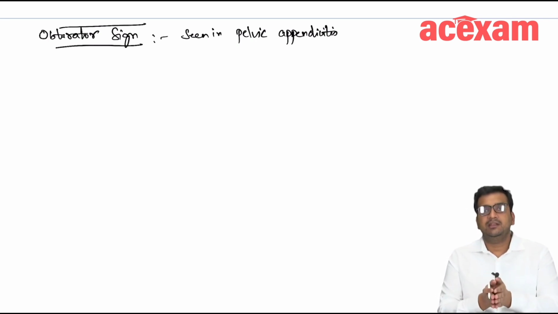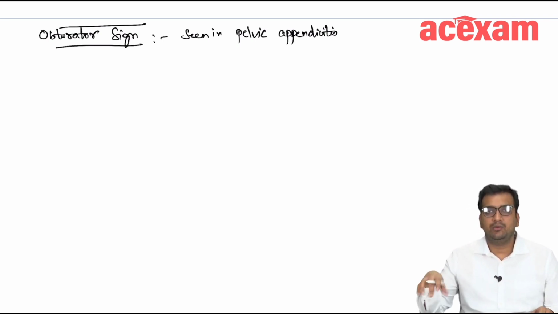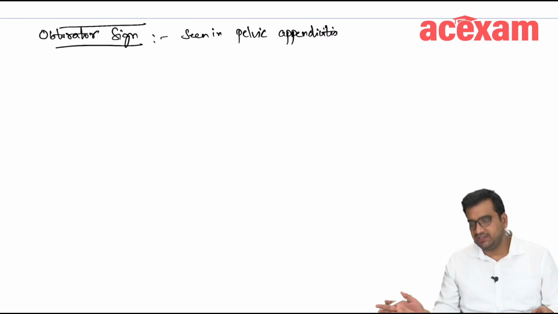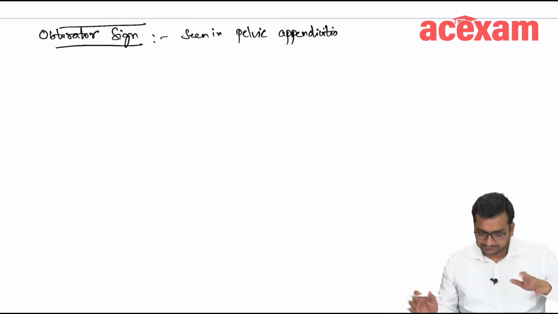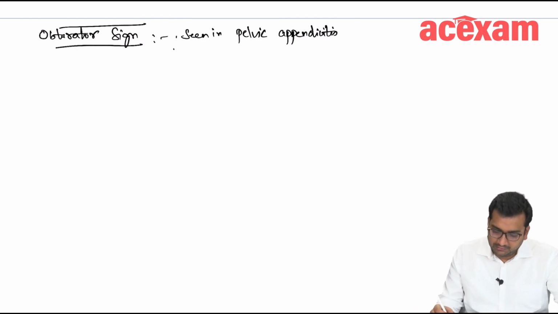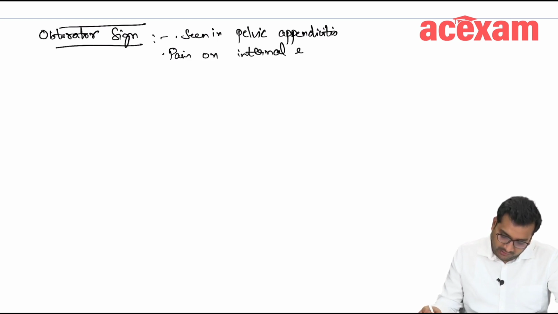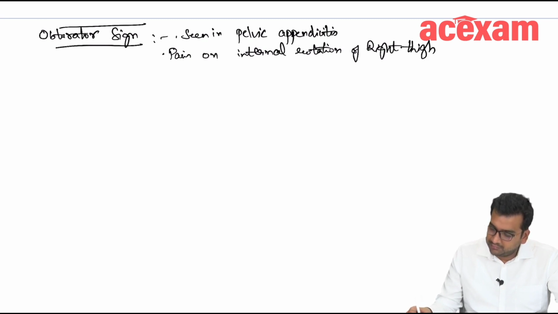So whenever there is pain on internal rotation of the right thigh over the hip joint, then there is obturator sign which is characteristic of pelvic appendicitis. There is pain on internal rotation of right thigh over the hip joint.